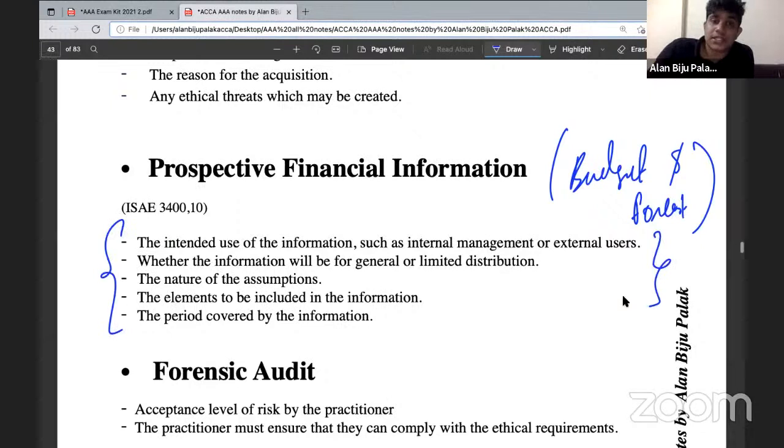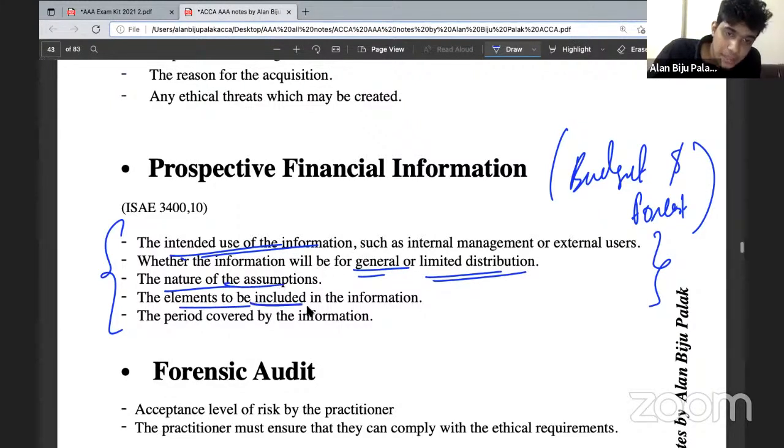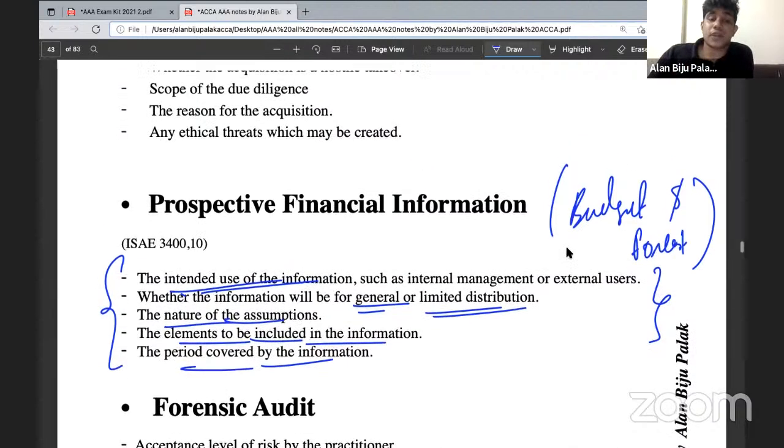So first of all, you need to consider the intended use of the information. Then you need to consider whether the information is for general distribution or limited distribution. Then you need to consider the nature of assumptions that will be used in this particular situation. Then the elements to be included in the information and the period covered by the information. And only after considering these factors, you should accept the engagement. But always keep this one in mind.